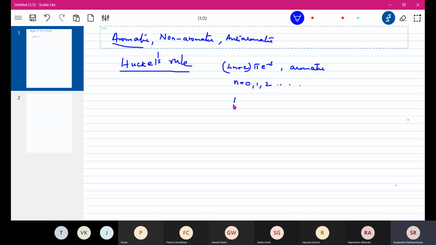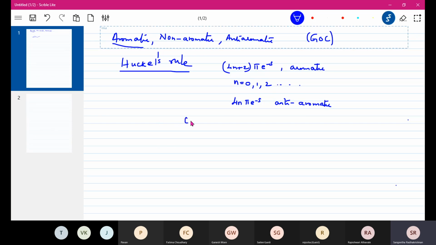Now if it is only 4n, no plus 2, only 4n pi electrons, then it is anti-aromatic, against aromaticity. Okay, so this is one of the basic requirements for any aromatic compound, 4n plus 2 pi electrons. This is GOC obviously, what we are discussing, पर ये हमारा थी subject में भी है. 4n plus 2 pi electrons is aromatic and 4n pi electrons is anti-aromatic. Now how to decide? What are the other conditions?